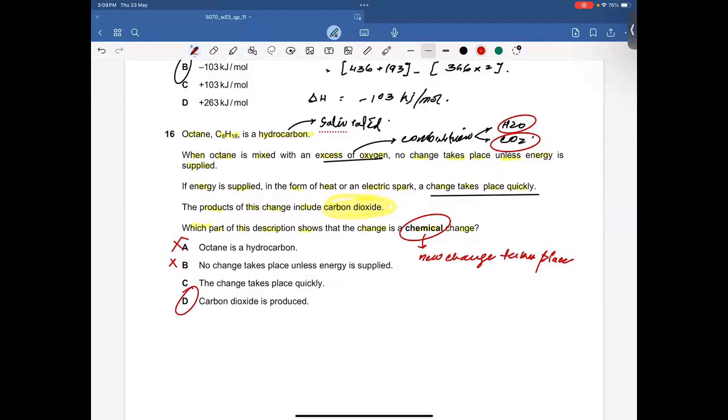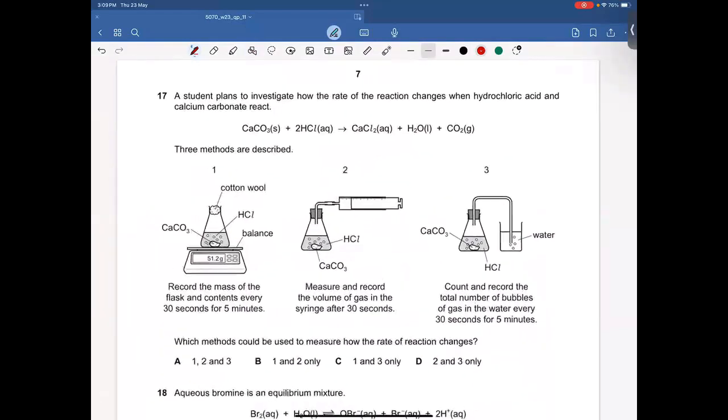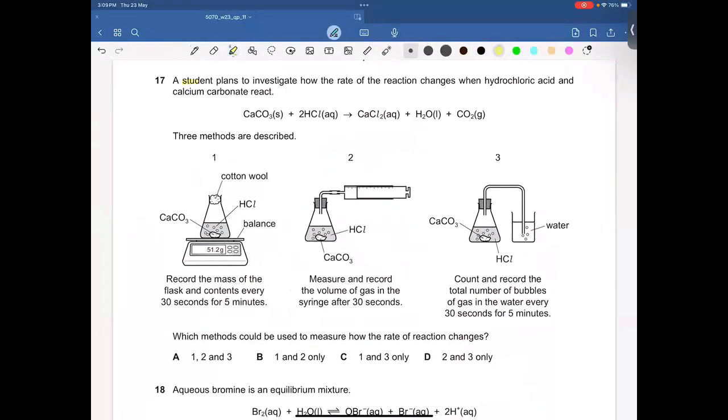Okay. Question number 17. A student plans to investigate how the rate of reaction changes when hydrochloric acid and calcium carbonate react. We have done this experiment in the class, all right? If you remember, 3 methods are described. Record the mass of flask and content every 30 seconds for 5 minutes. So yes, within this span of time, I can record the change in mass of the flask and content, so that I can find the rate of reaction.